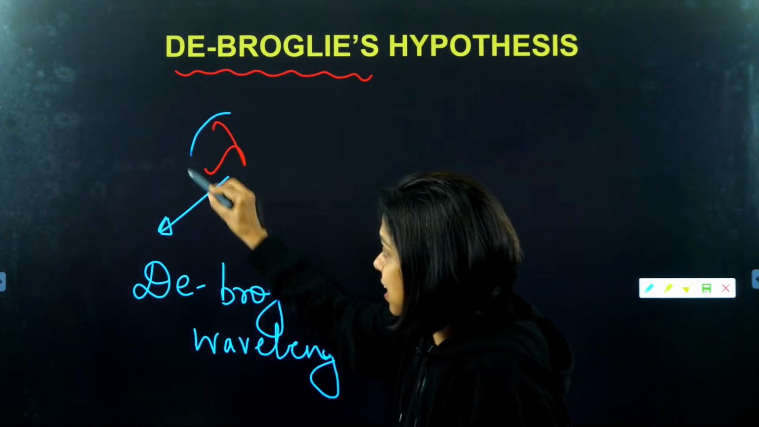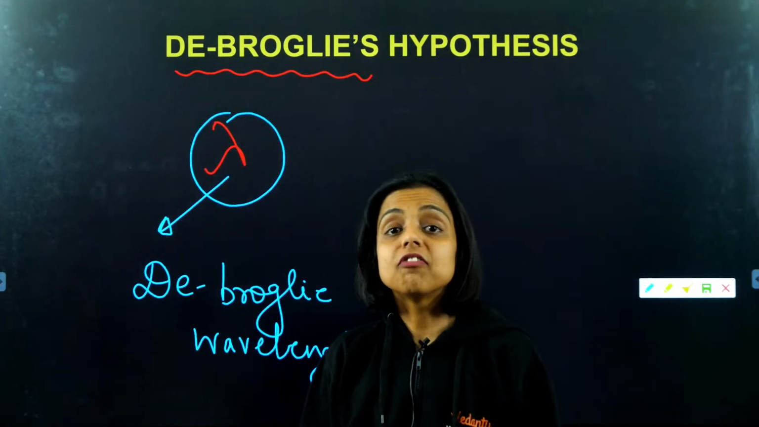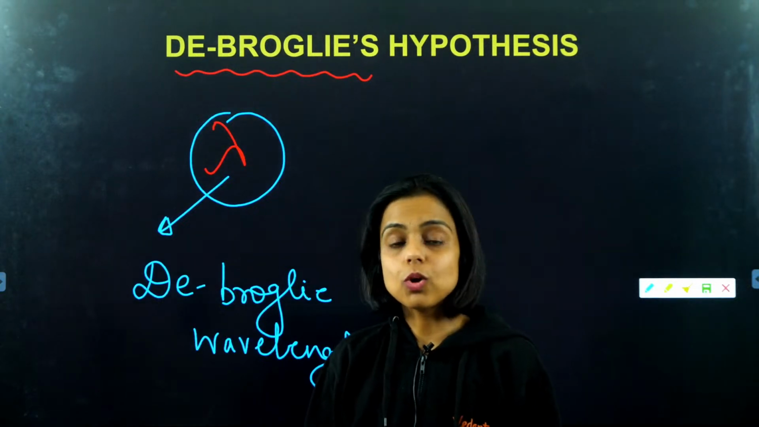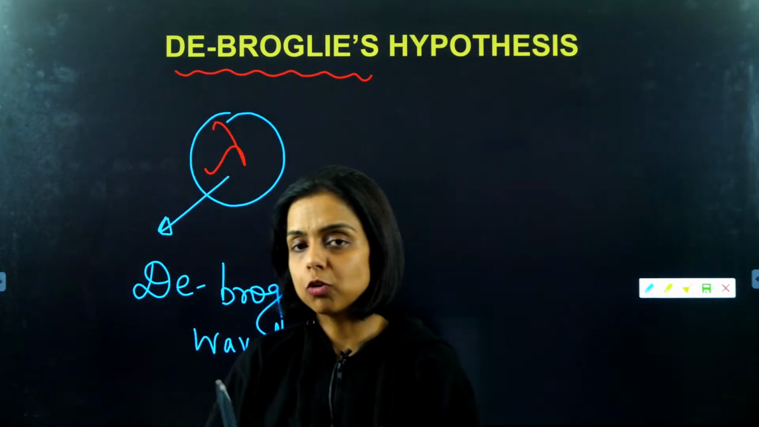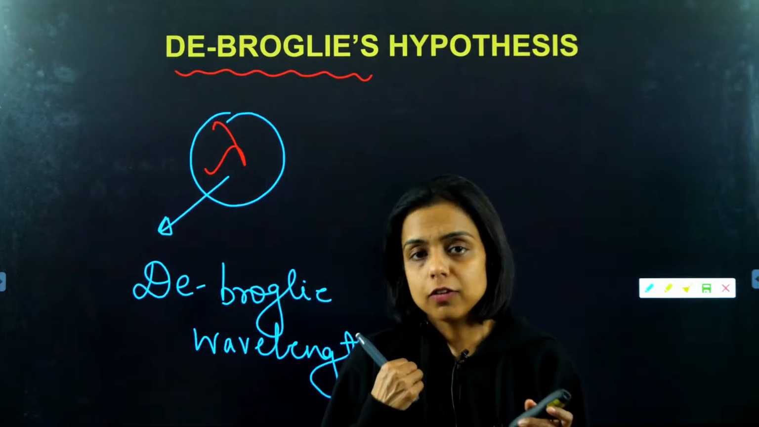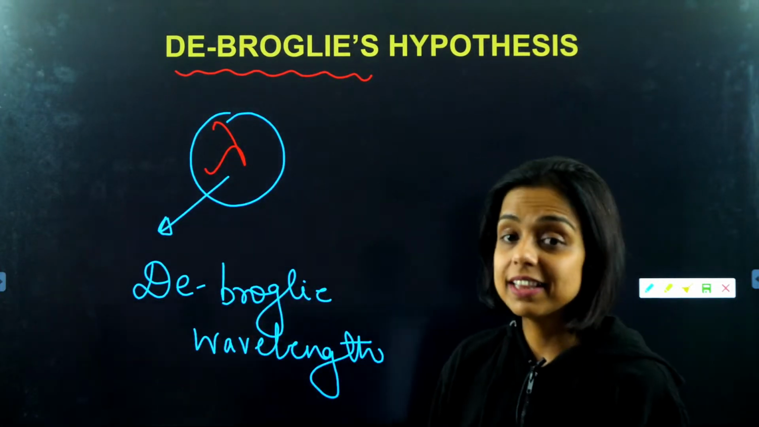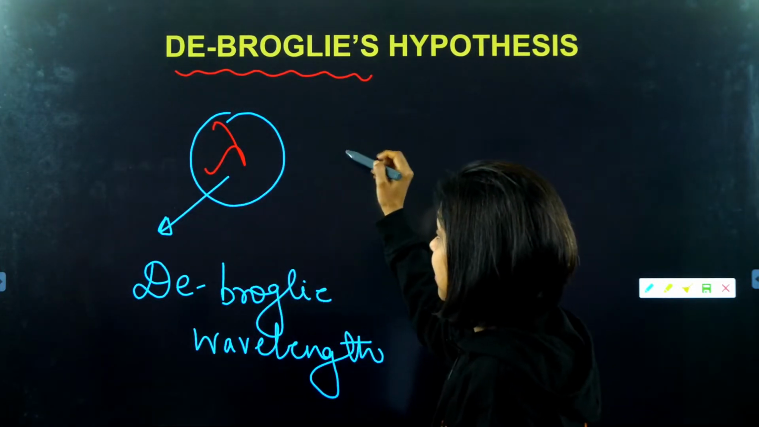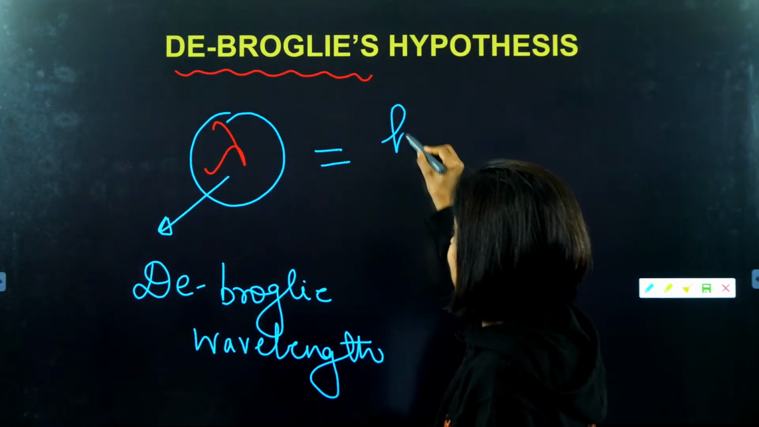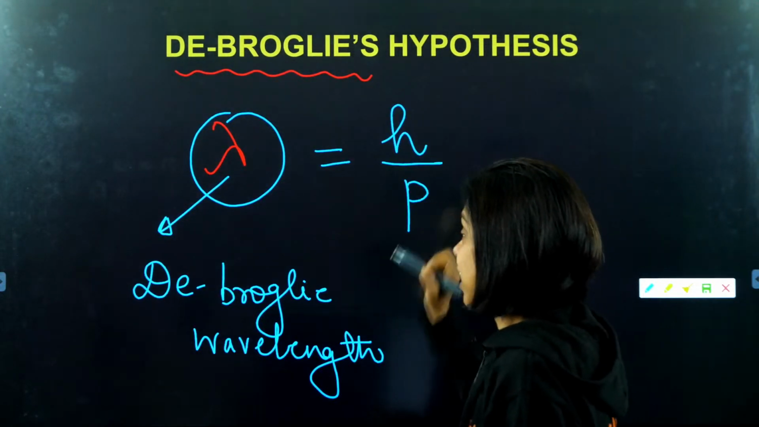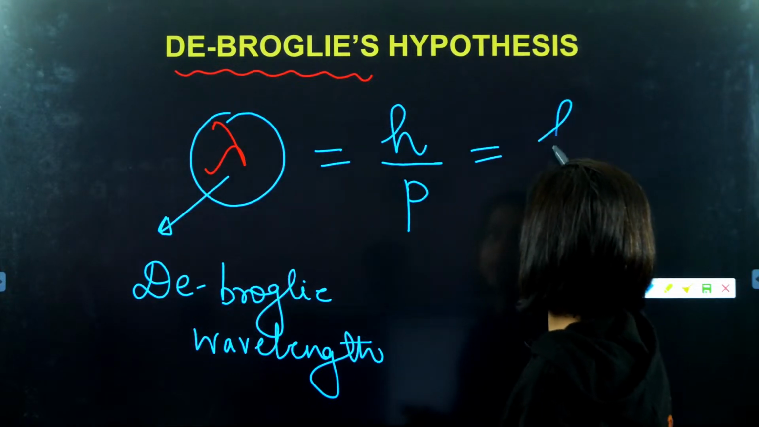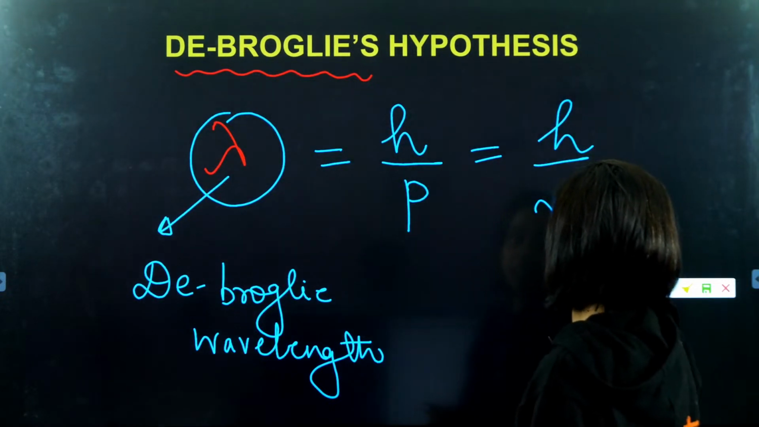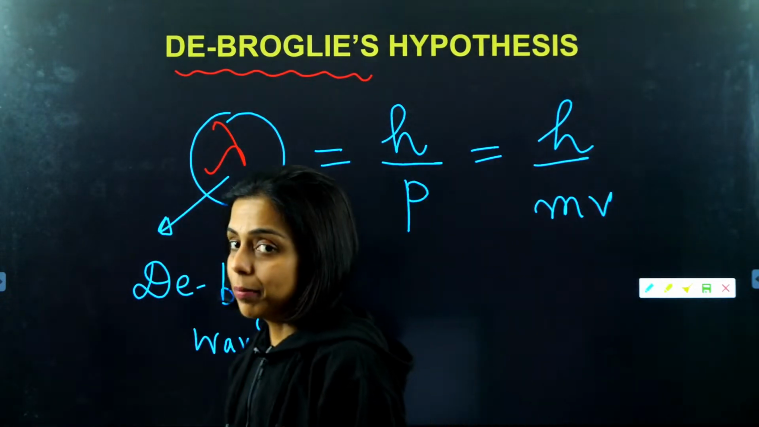So de Broglie gave the formula for the wavelength of matter waves. What is a matter wave? The wave nature associated with any matter: football, ball, pen, marker. If you are moving, you have a certain wavelength. So the wavelength associated with matter waves is h by p. h is Planck's constant, p is momentum, so h by mv. This is the formula for matter waves.